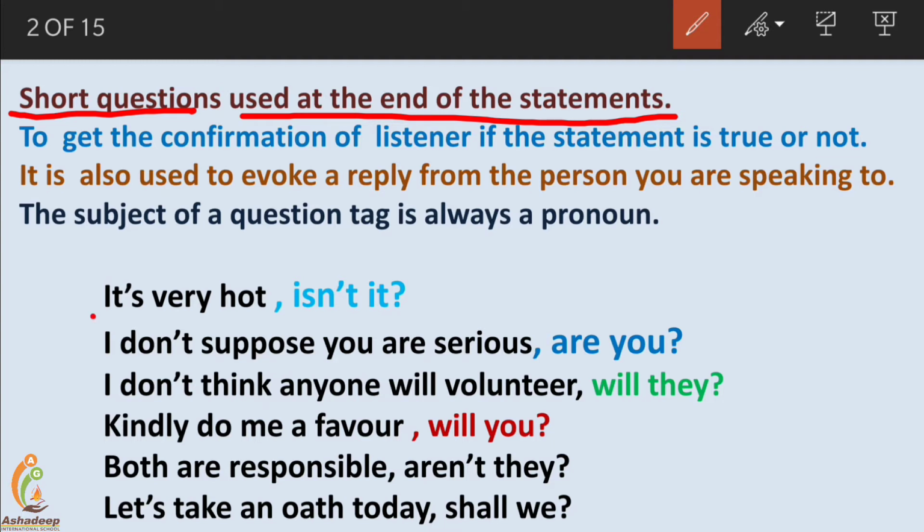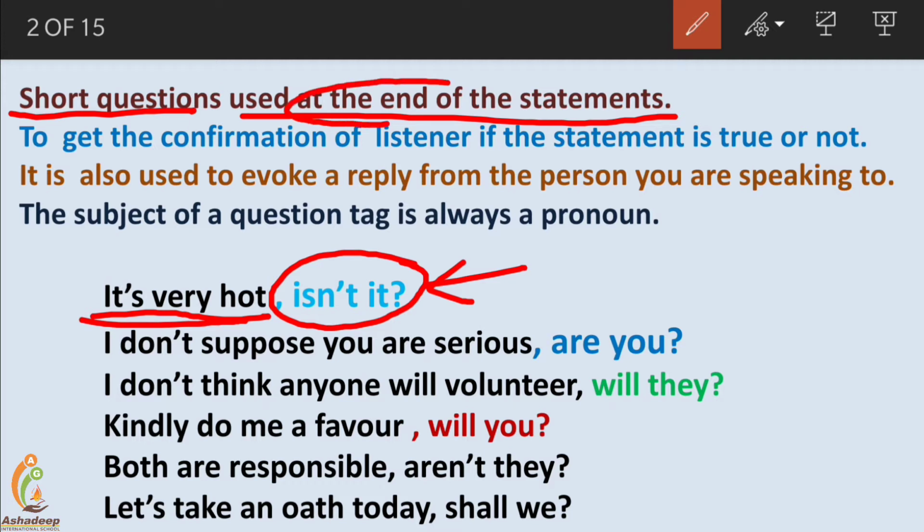Here is a statement: it's very hot. At the end of the sentence, a short question is asked to get the confirmation, to get the opinion of the listener. What is his reaction to the speaker's statement? For that, a question tag is added at the end of the sentence. Don't forget, it is added at the end of the statement.